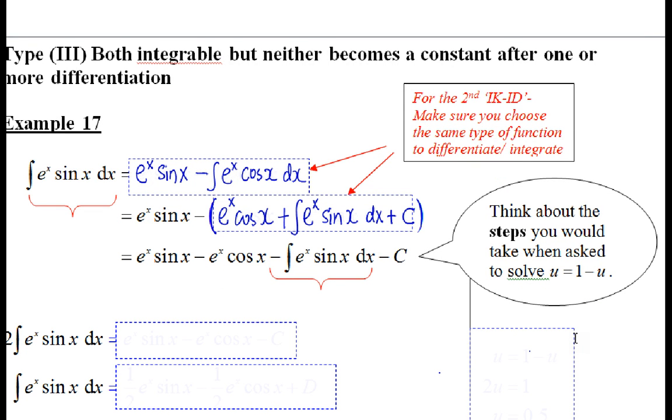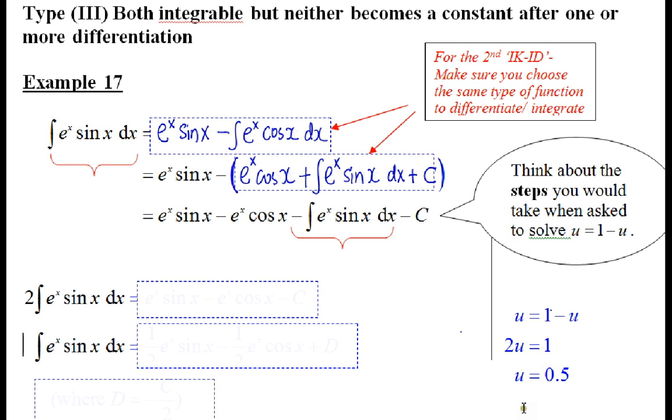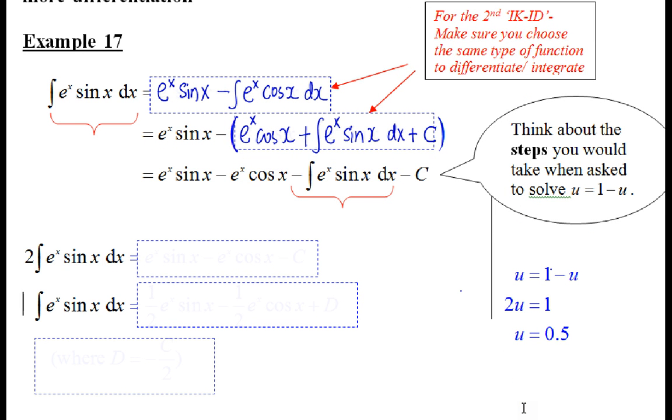How would you solve u equals 1 minus u? You will add u on both sides, or rather bring the u over, you get 2u equals 1. Then u equals half. Correct? That's what you will do, right? Hey, don't hustle loudly. Correct or not? That's how you will solve, right? U equals 1 minus u, you can say, or 2u equals 1, u equals half. Done. Now, if this is u, this is minus u, can we solve? Smart or not? I cannot hear you.